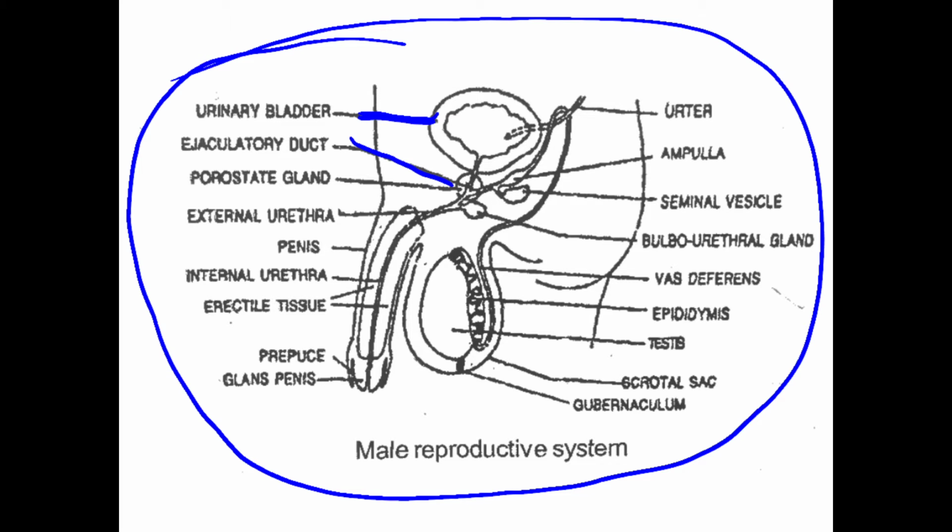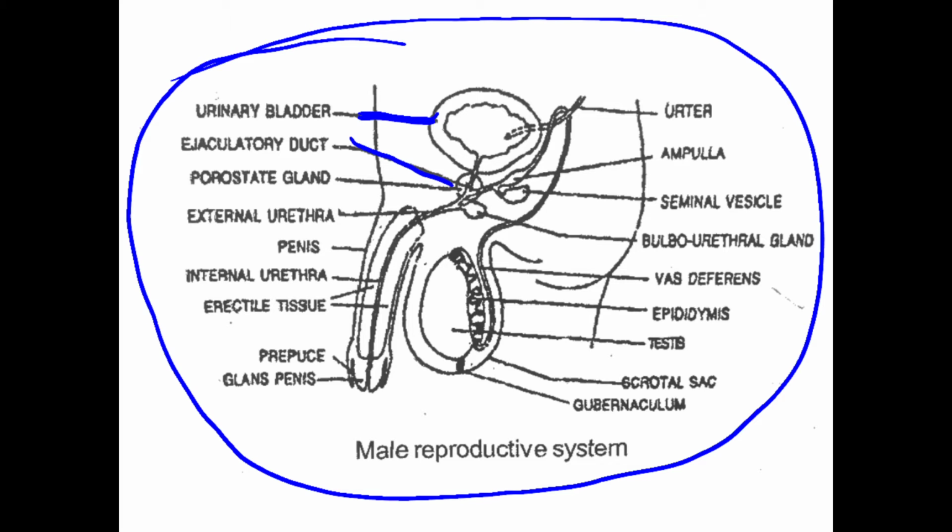External urethra, penis, internal urethra. This is the urethra. Erectile tissue. Penis is this. And prepuce, that is called glans penis.